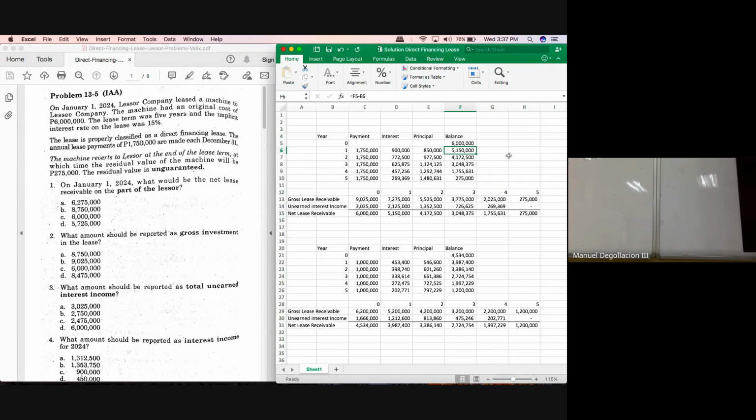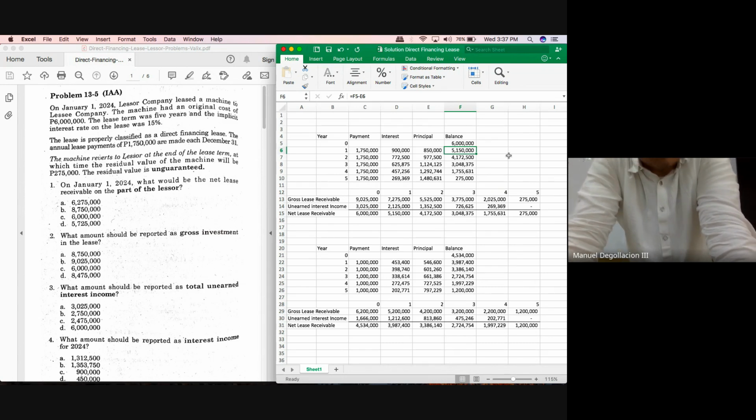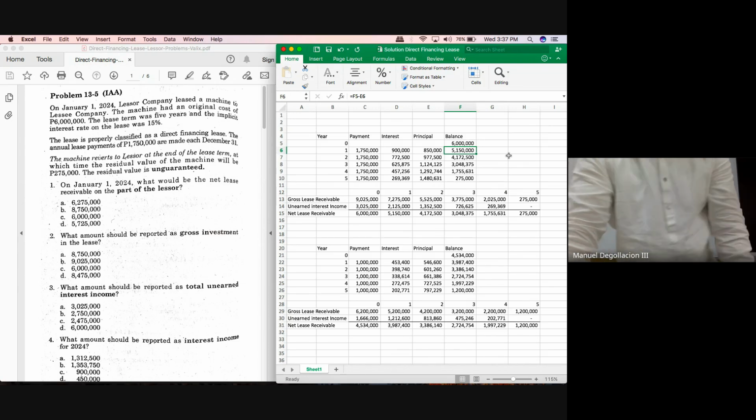What was the initial unearned interest income, class? The answer to number 3. The initial unearned interest income would simply be the total unearned interest income. So in this problem, total unearned interest income is 3,025,000. Okay, but that was at the start of the year.